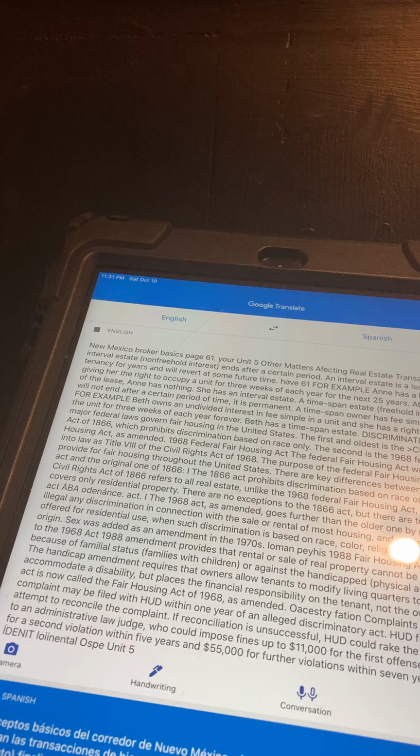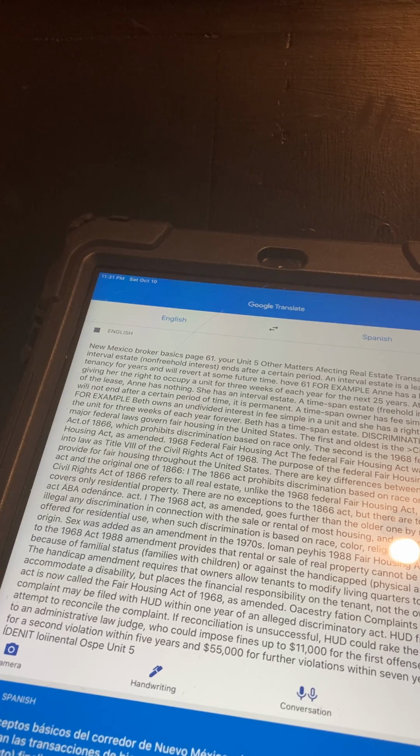The 1968 Act, as amended, goes further than the older one by making illegal any discrimination in connection with the sale or rental of most housing and vacant land offered for residential use, when such discrimination is based on race, color, religion, or national origin. Sex was added as an amendment in the 1970s.